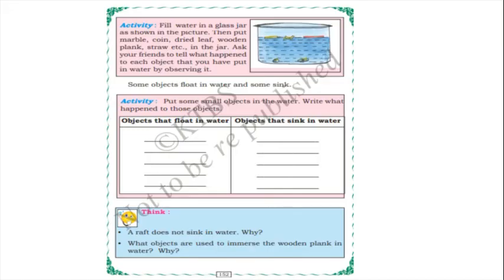Just now we have learnt which objects float and which objects sink, isn't it? And the activity here is: put some small objects in the water and write what happened to each object. The objects that float in water: wooden plank, plastic, straw, dry leaf. What are the things that sink in water? Coin, stone, comb, spoon.